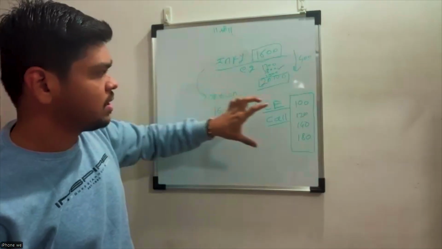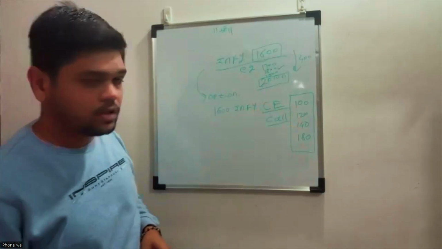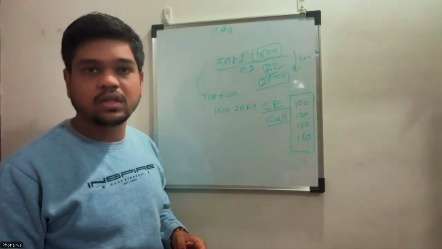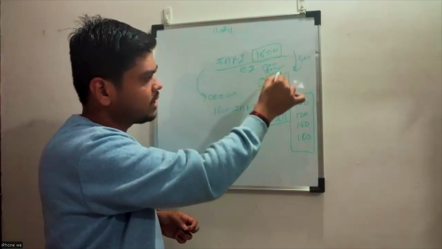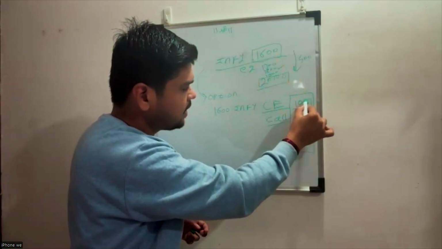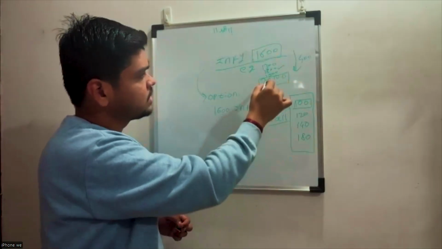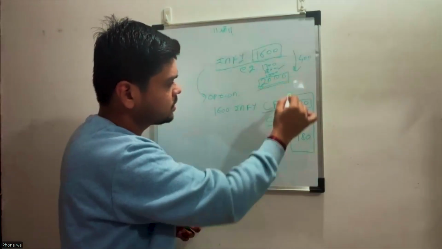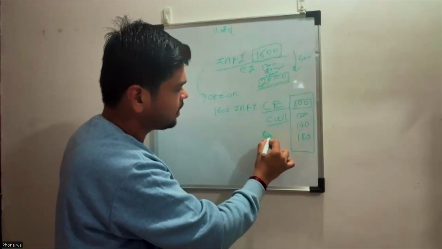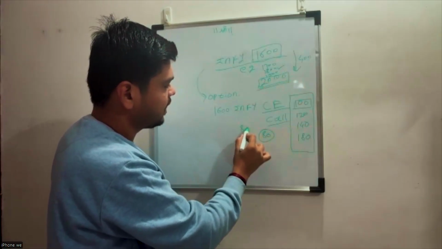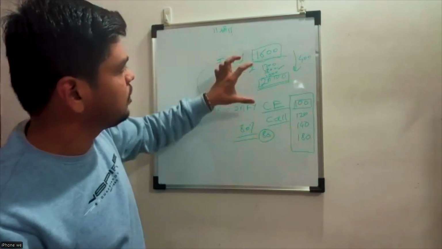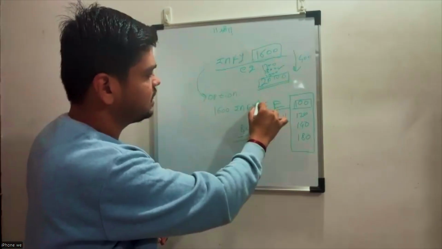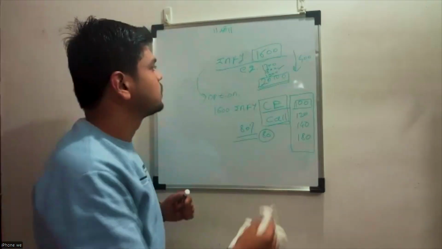So what is the benefit of purchasing it? As we have discussed, today if you don't have 1600, you are able to purchase that within 100 rupees. And once it reaches 2000 rupees, you are able to book a profit of 80 rupees. So almost 80% you can book as profit on that. So this is called a call option. It is CE. We have put option also.